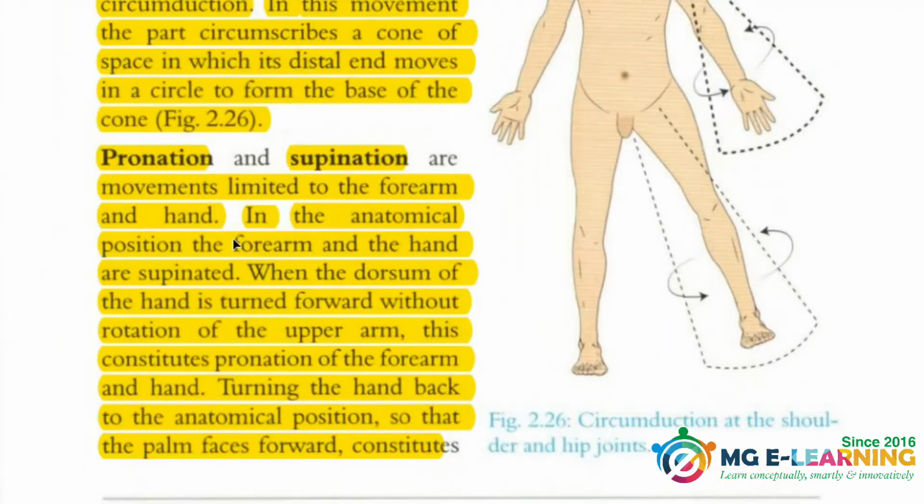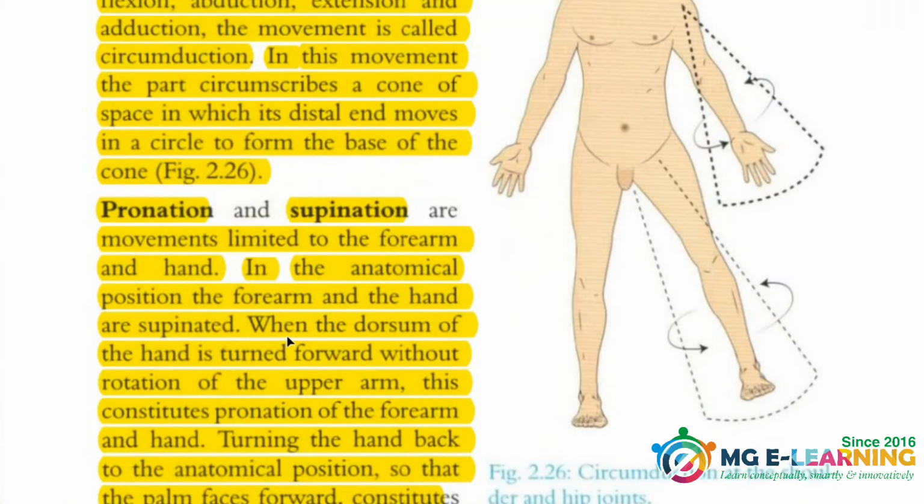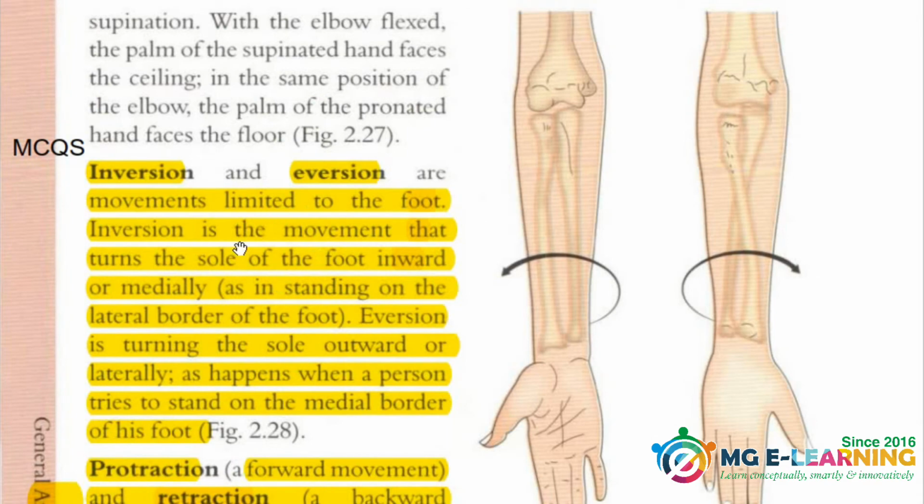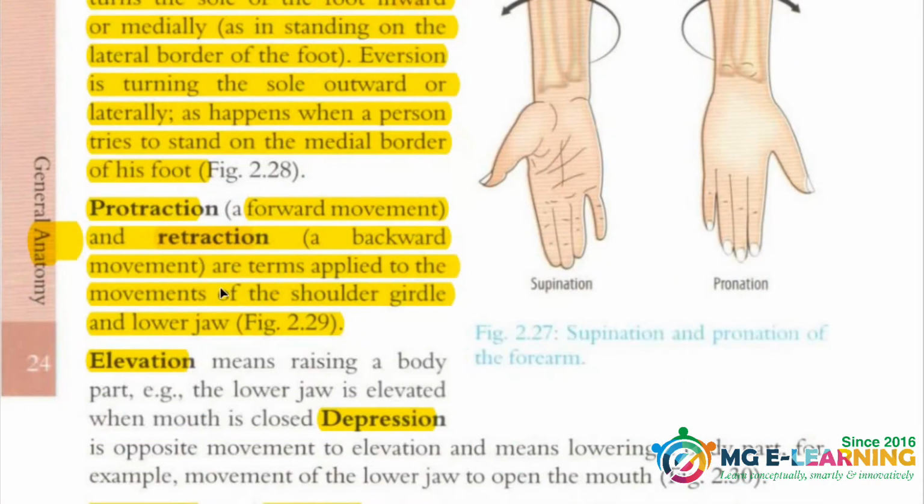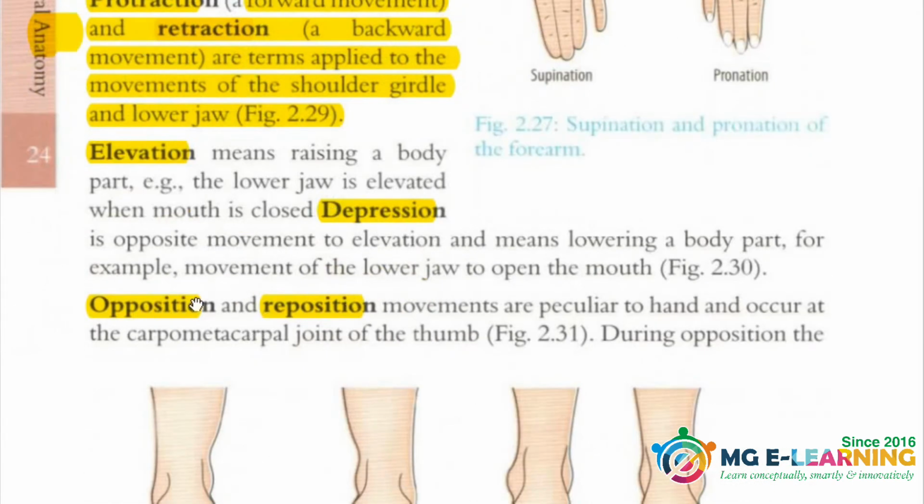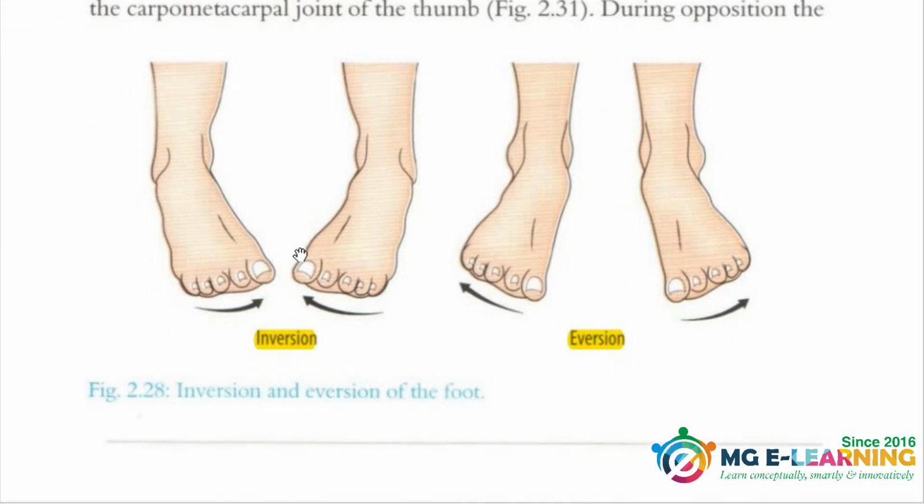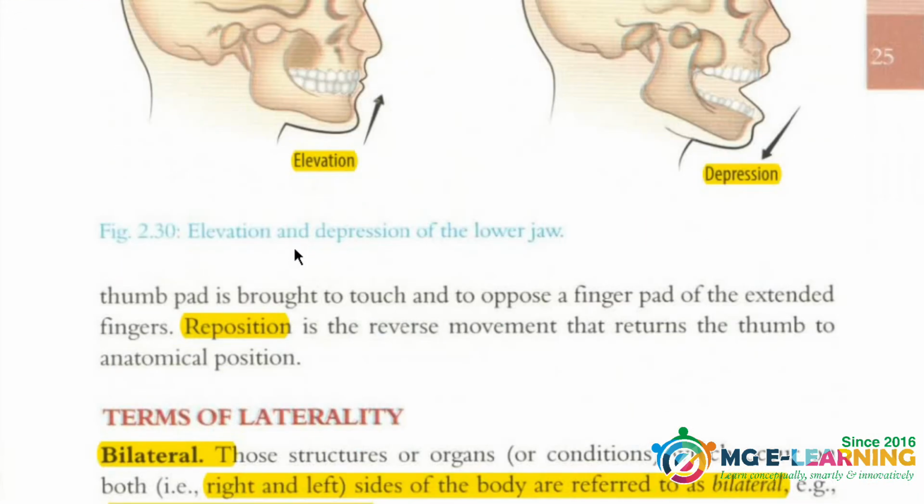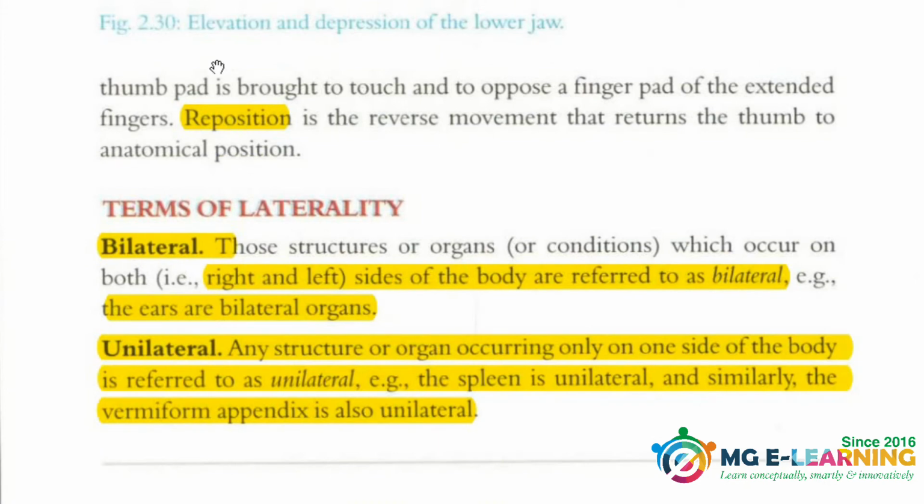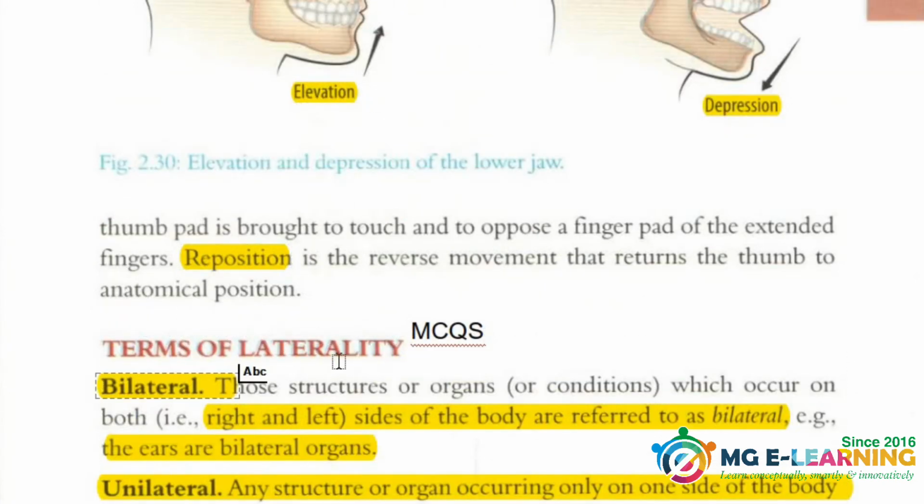The pronation and supination are again important for your MCQs. Inversion and eversion are again important for your MCQs. Protraction is again important, retraction is again important. So these all are terminologies which you should know. You cannot neglect this and think of doing systemic anatomy, so you should do this. Reposition is again important.